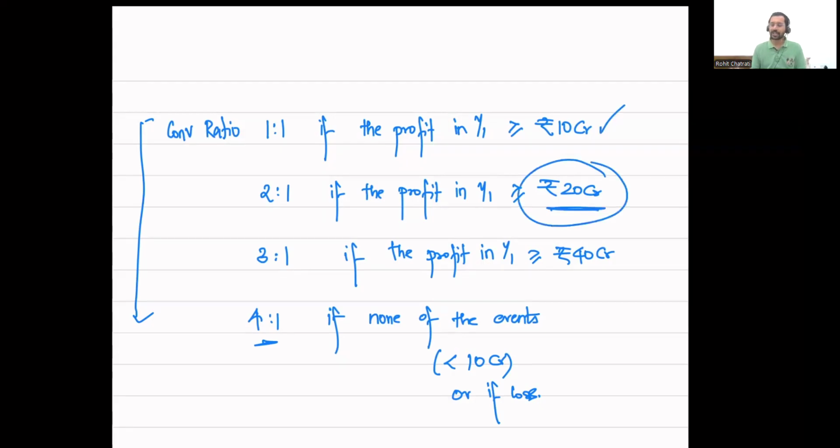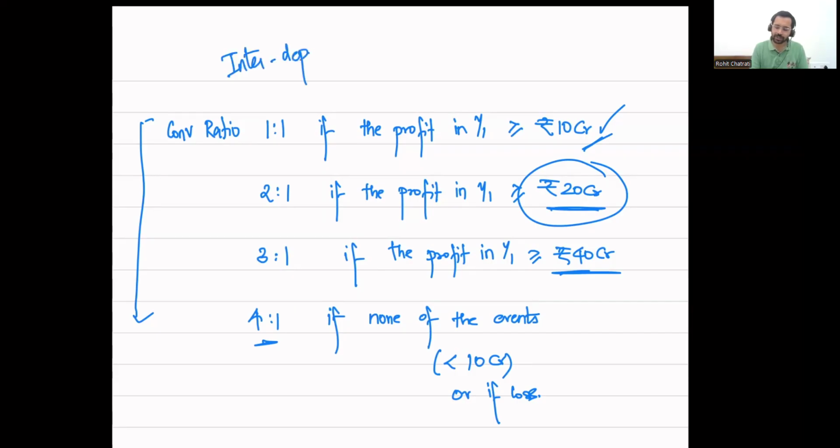I cannot directly achieve a profit of 20 crores without achieving the profit of 10 crores. All right, so to achieve condition 2, I necessarily have to cross the condition 1. Only when I breach 10 crores profit, I can reach a profit of 20 crores. Same way, to achieve a profit of 40 crores or more, I necessarily have to breach condition 1 and 2. I cannot achieve condition 3 without achieving condition 1 and 2. So this is also a case of interdependent.